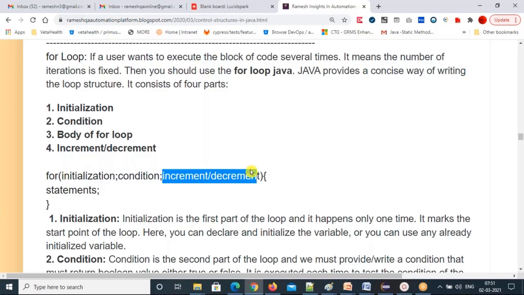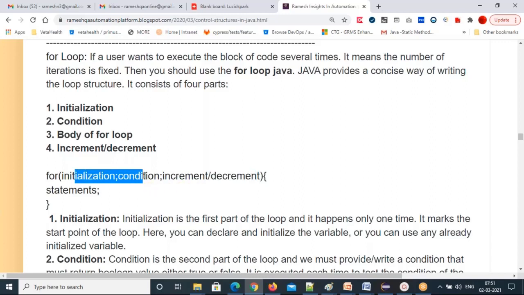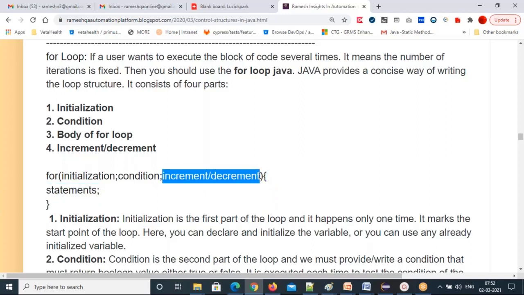So if you write in the same line, does that mean all 3 will execute? No. Always first initialization will start, then the condition it will check. If the condition is true, where will it go? It will go inside the for loop body. It won't come here.